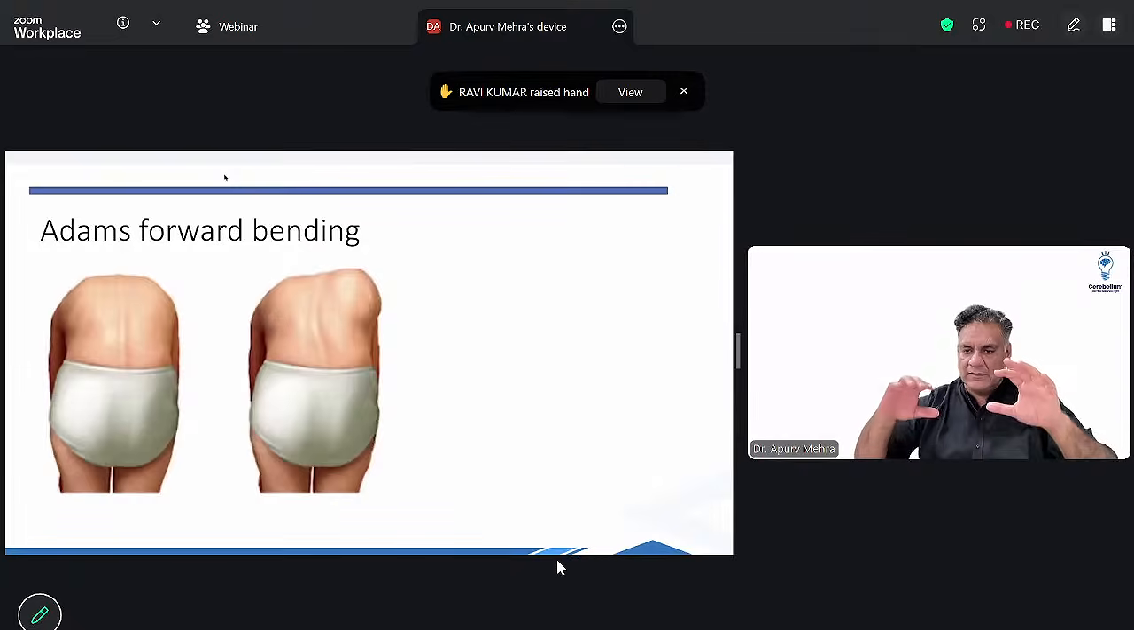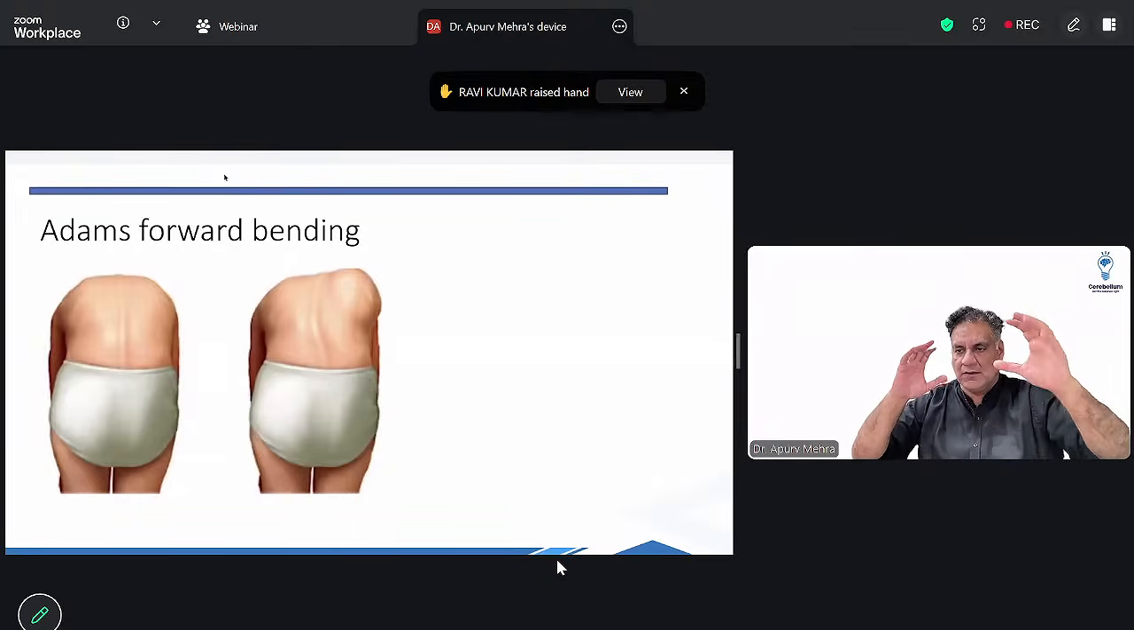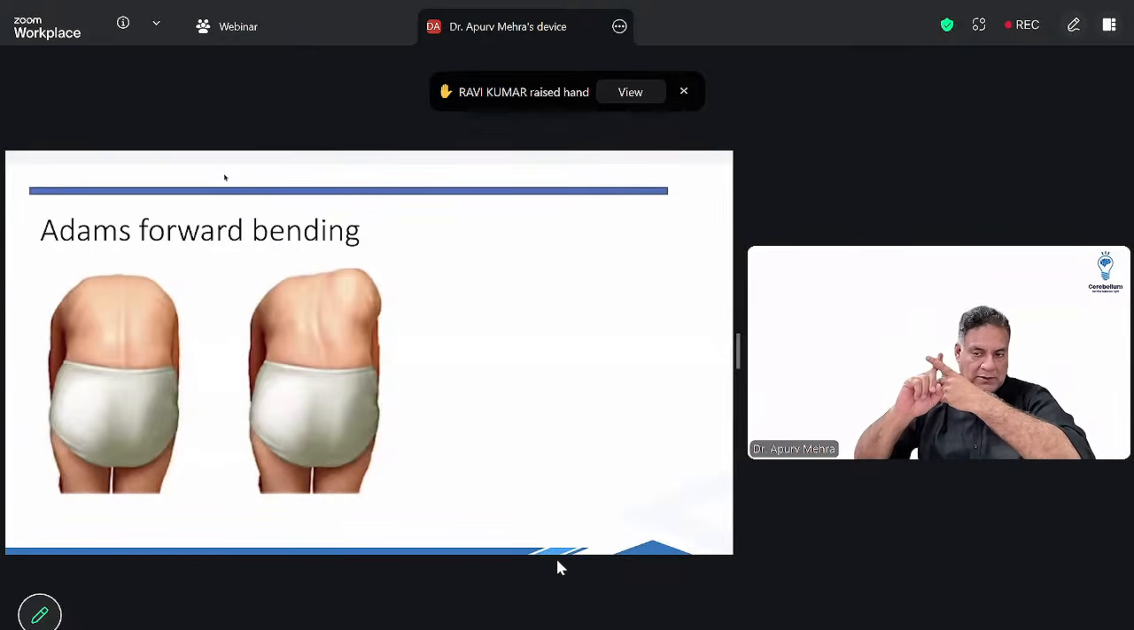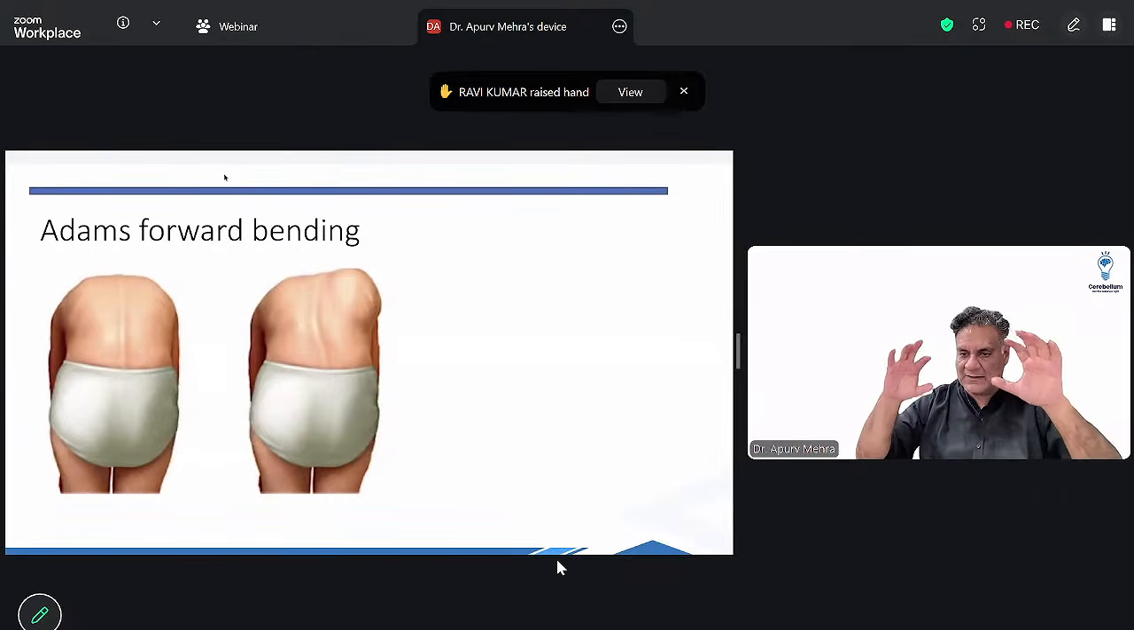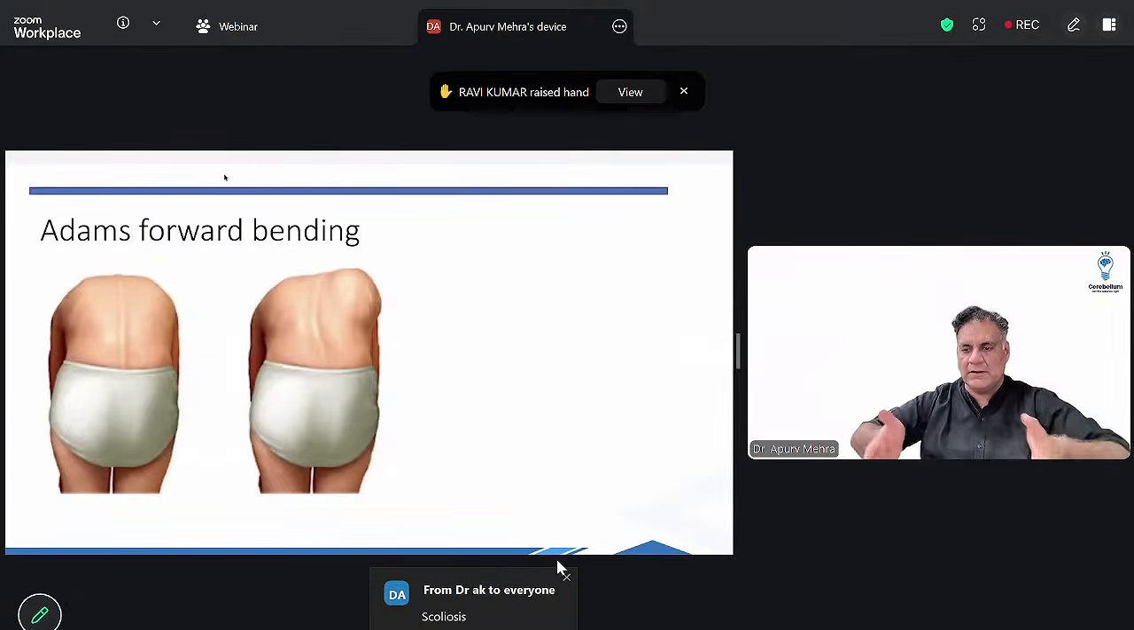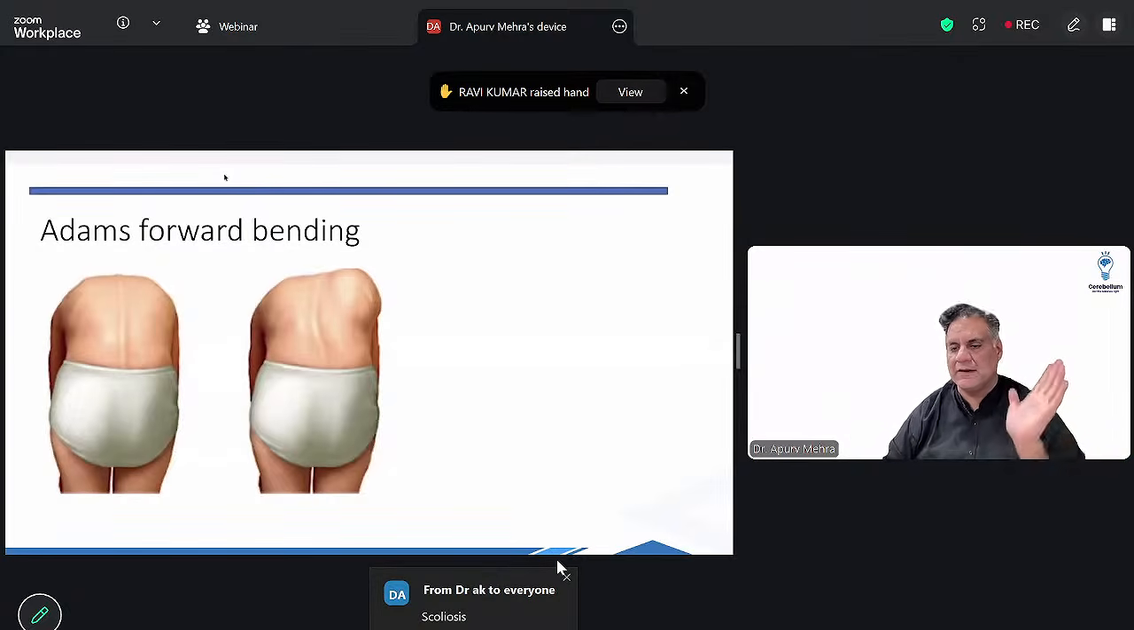If there is idiopathic scoliosis, meaning you are not able to find out any cause, you ask the patient to bend forward, it will not disappear. If there is congenital scoliosis, vertebrae are abnormal. You ask the patient to bend forward, it will not disappear. If there is postural scoliosis, you ask the patient to bend forward, it will disappear, called Adams forward bending test.